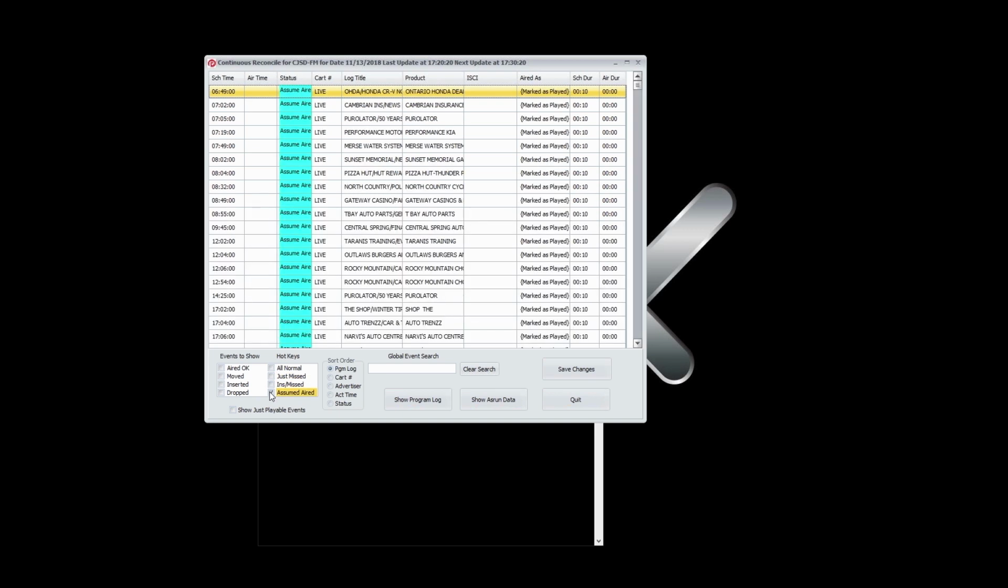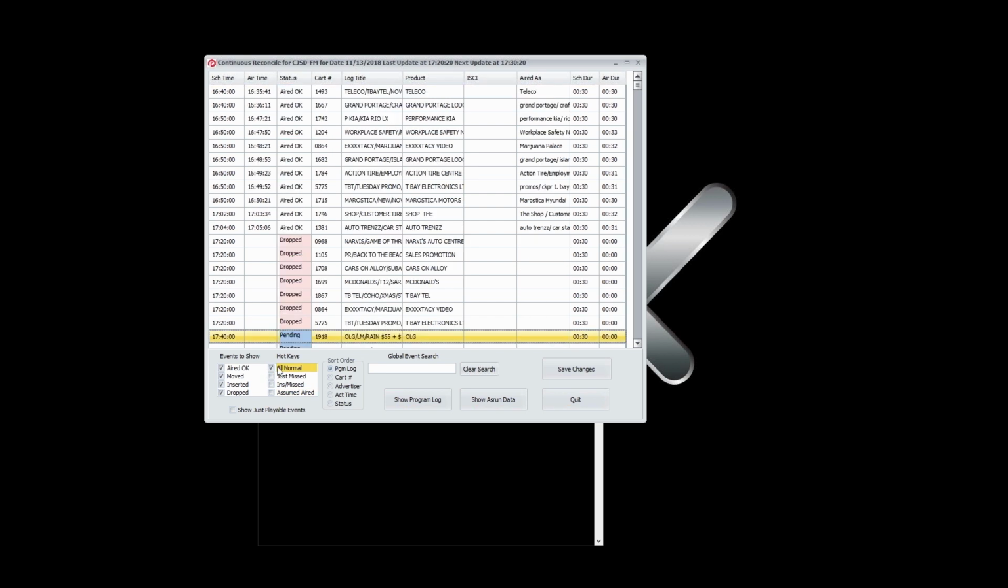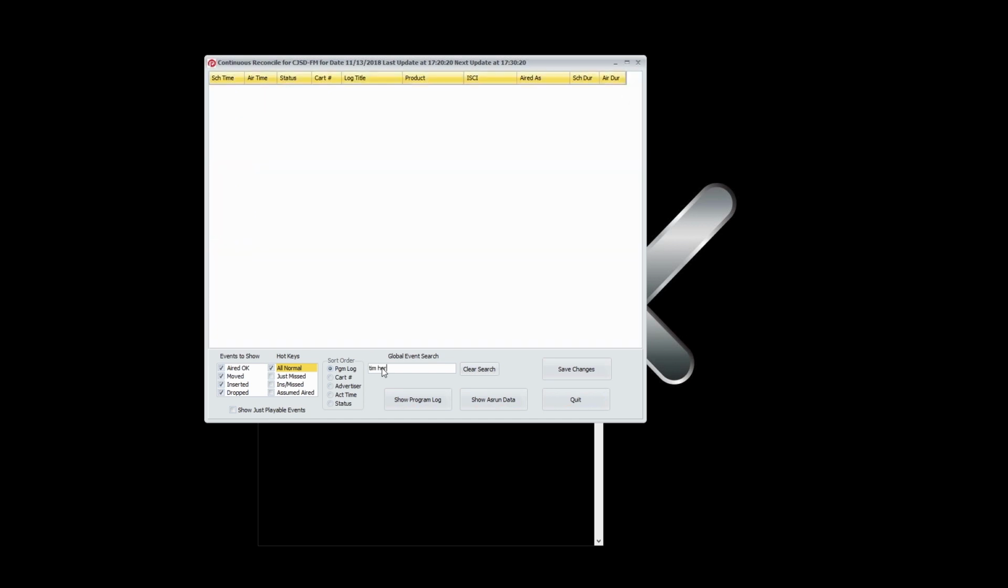Those are all the normally aired or not aired. This is just the dropped events, so you can sit there and watch the dropped events all day. These hotkeys can also show you the inserted and missed and also the assumed aired. And taking you back to all normal shows you right back to the current moment.